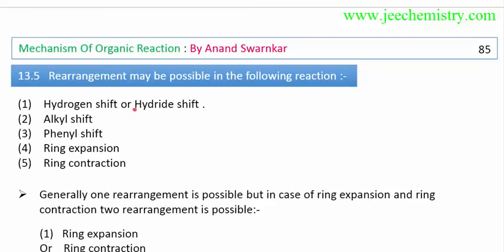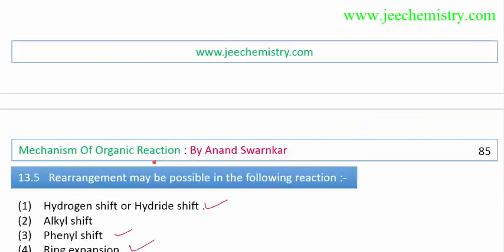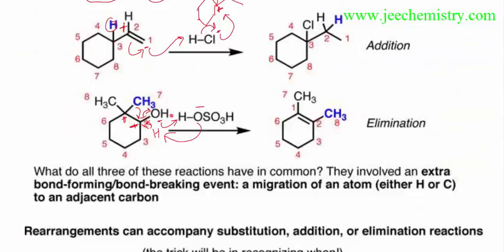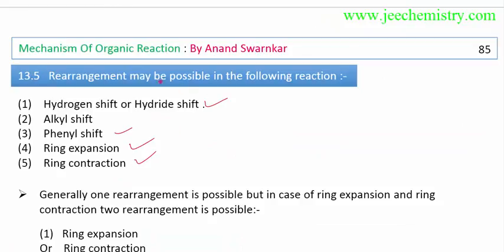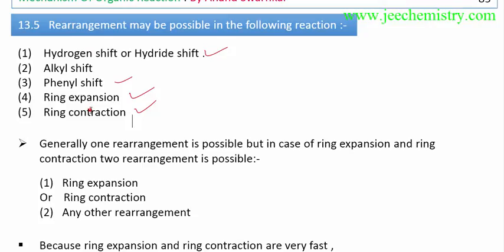I am already showing that hydrogen shift, alkyl shift, phenyl shift, ring expansion and ring contraction are occurring. I have shown how the mechanism works and how all these reactions happen. If you are not getting it, then I'll make it much clearer, and I will explain each and every topic in detail. I'll make you understand how hydrogen is shifting, methyl is shifting, and there is also phenyl shifting, ring expansion, and ring contraction.